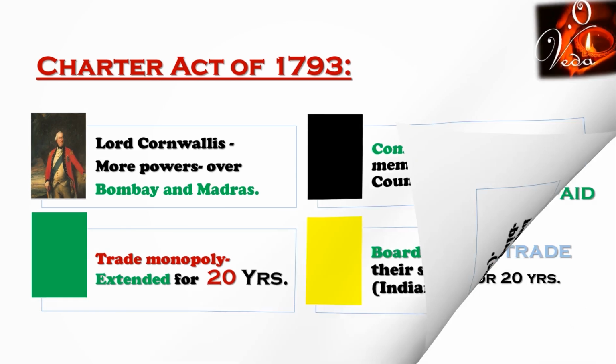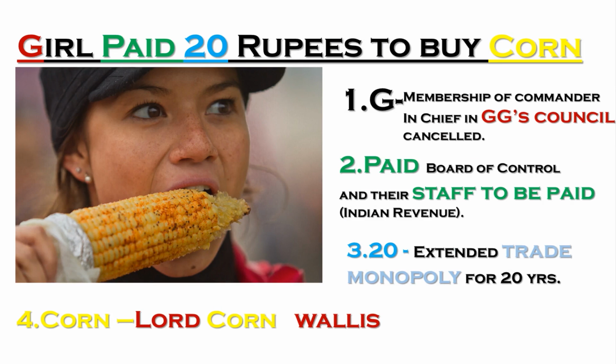In order to keep all the features of this act in mind forever, just keep this sentence alone. Girl paid 20 rupees to buy corn. What does that G mean? Governor-General's Council. The word paid represents Board of Control and their staff to be paid out of Indian revenue. 20 represents extended trade monopoly for 20 years. And last, corn, that is Lord Cornwallis. I think it is easy to remember for you now.